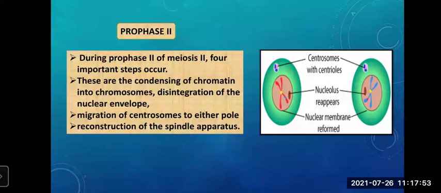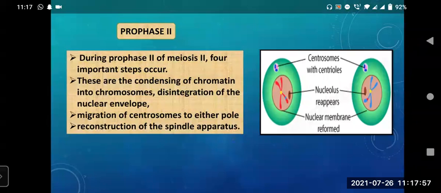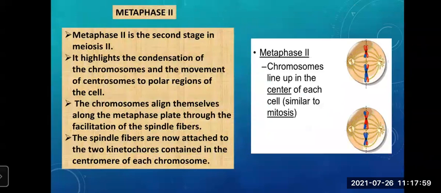After prophase 2, what happens? It will move on to metaphase 2. Now see, metaphase 2 is what? Second stage in meiosis 2. Now what happens in this? Condensation of chromosomes further, okay, and movement of centrosomes to polar region, and the chromosomes align themselves along the metaphase plate, okay, with the formation of spindle fibers.